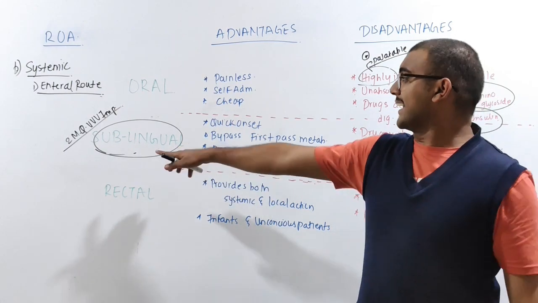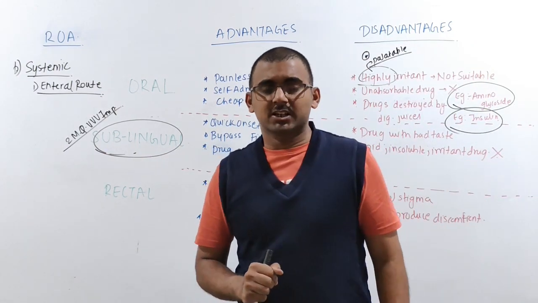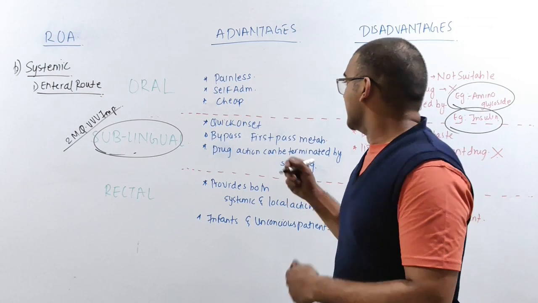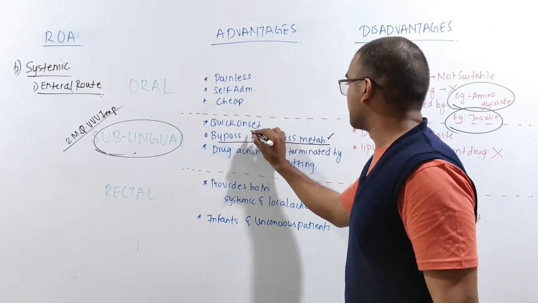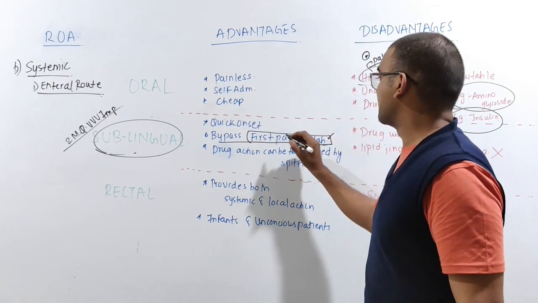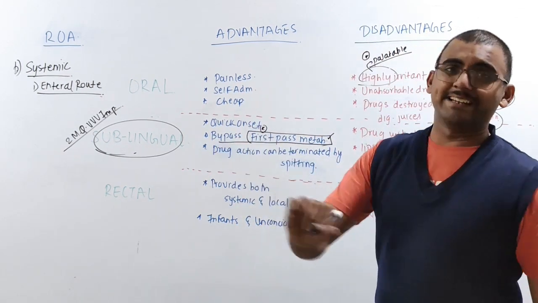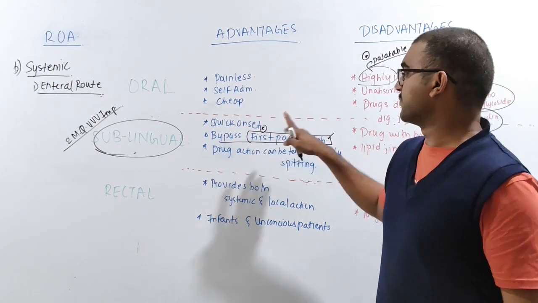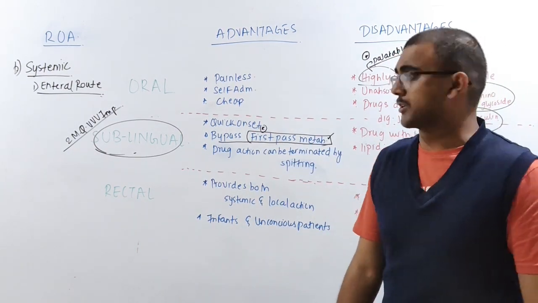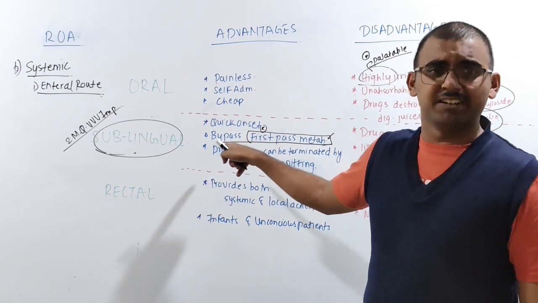Now, what are the advantages of the sublingual route of administration? The very important advantage is that it bypasses first pass metabolism. What is first pass metabolism? You will understand in my next video on pharmacokinetics and pharmacodynamics, so have some patience. But this is very important, and it plays a very important role.